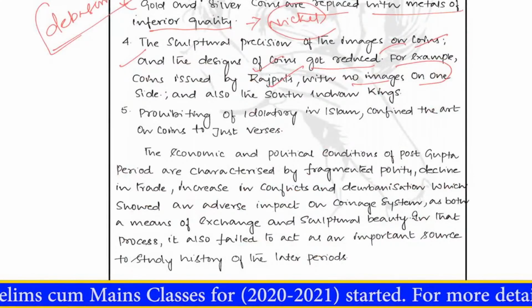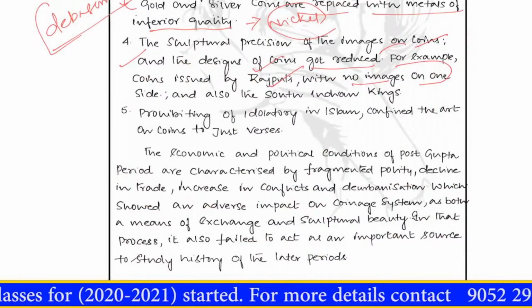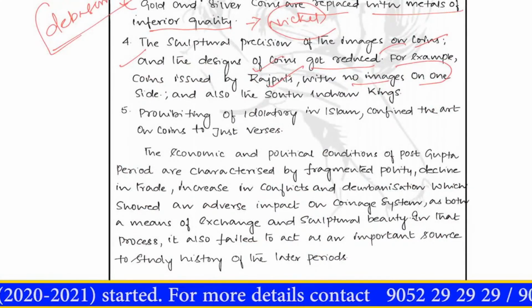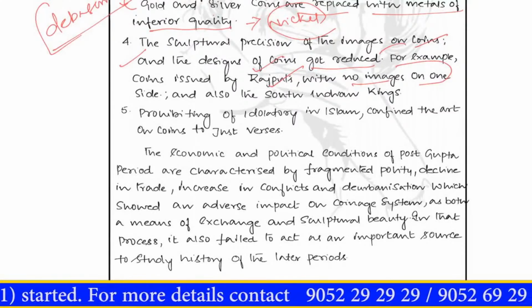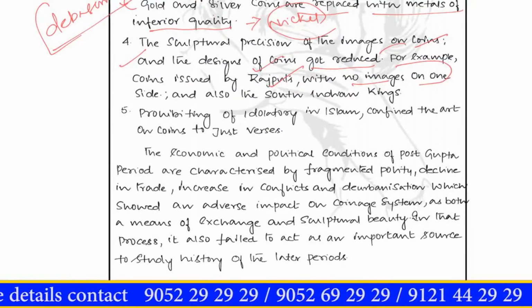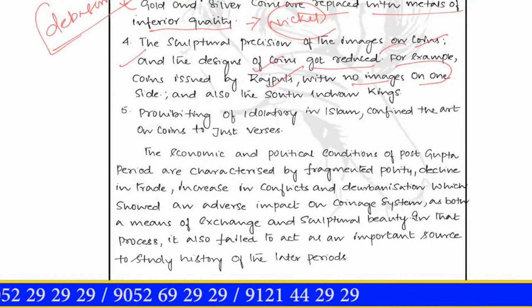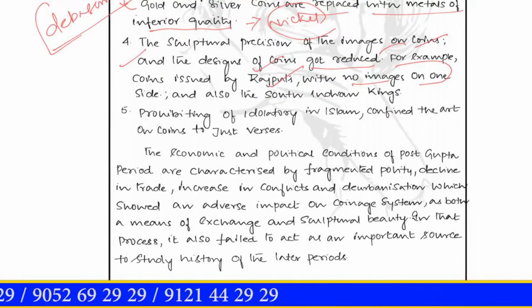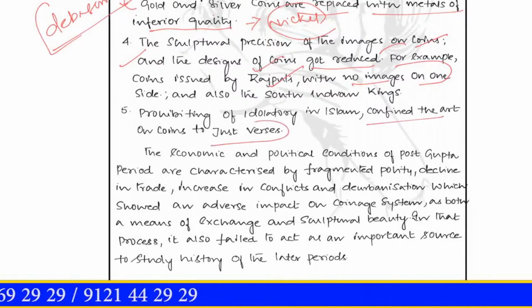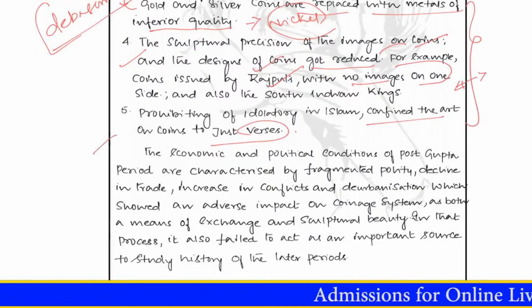During the medieval period, the Islamic rulers never emphasized artistic work in the coinage system. Maybe one reason for this was Islam prohibited the usage of idolatry in artistic works. So because of this, there was a severe limitation on the scope for increasing motifs and other images in the coins of both the Delhi Sultanate and even the Mughal Emperor. So finally, their numismatic art just got confined to verses. Okay, so he tried to show how the post-Gupta numismatic art declined. Here you can quote other kingdoms where you find poor quality of coinage system.